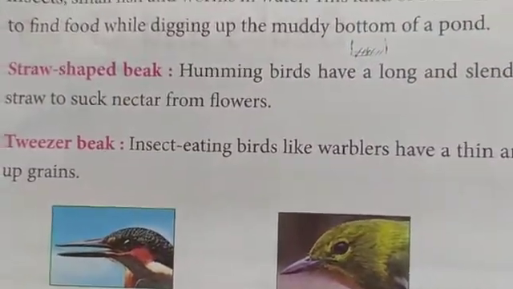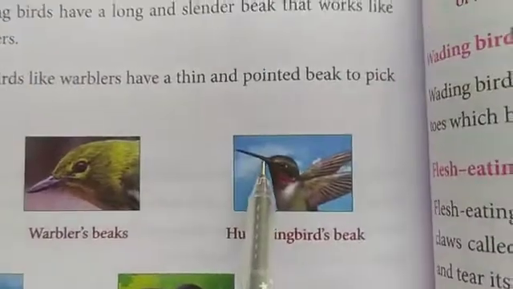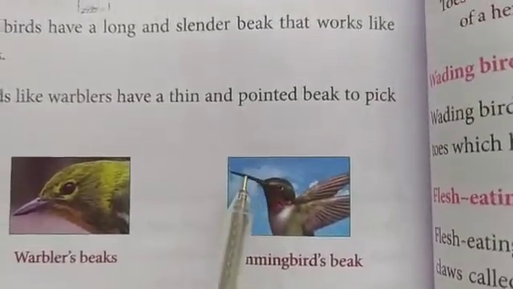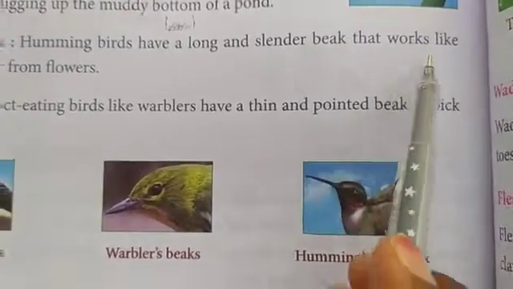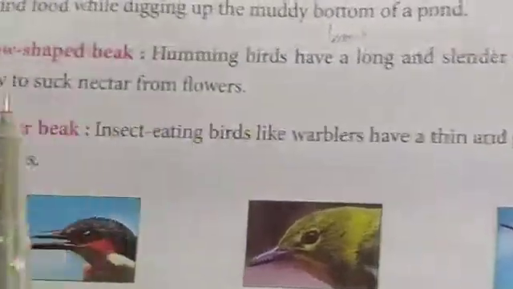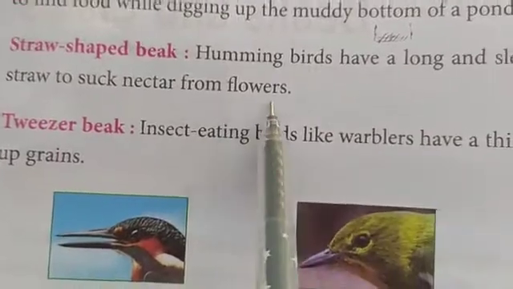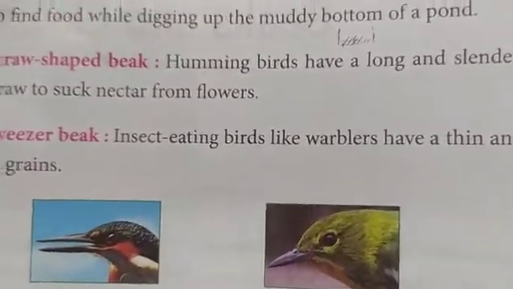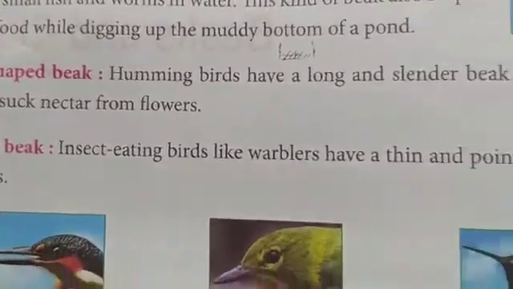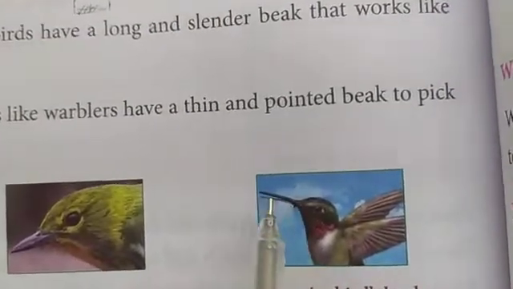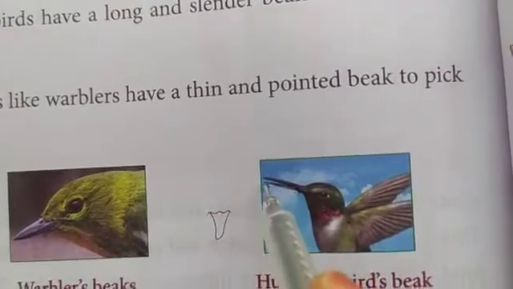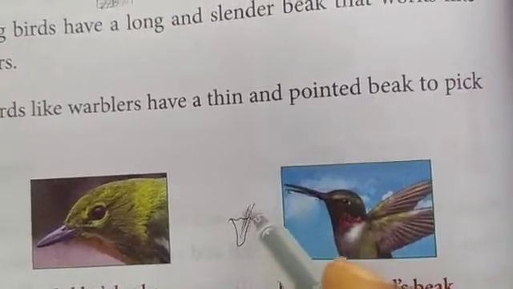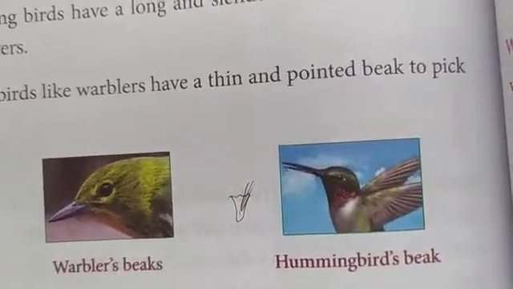Next, straw-shaped beak. Straw-shaped beak can be found in hummingbirds. So you can see how the beak is here. It will be long and slender. That works like a straw to suck the nectar from flowers. See, we put a straw and drink cool drink, no? Like that, this beak of the bird helps in sucking the nectar from the flowers.